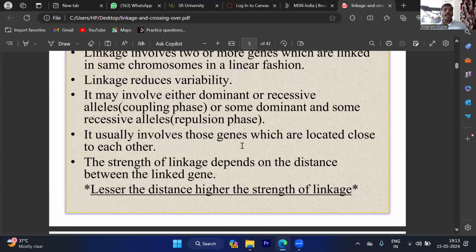So how can you calculate the strength of the linkage? The strength of the linkage depends on the distance between the linked genes. If the distance between the two genes is very small, the strength of linkage between the two genes is very strong. That means the lesser the distance, the higher the strength of linkage. More distance between the two genes means less strength of linkage.